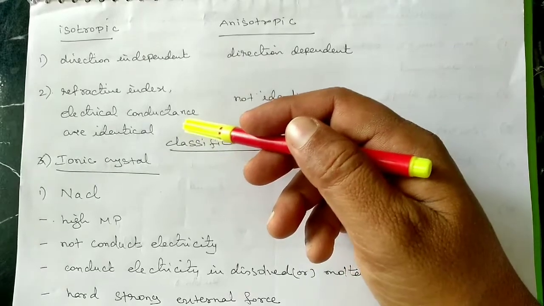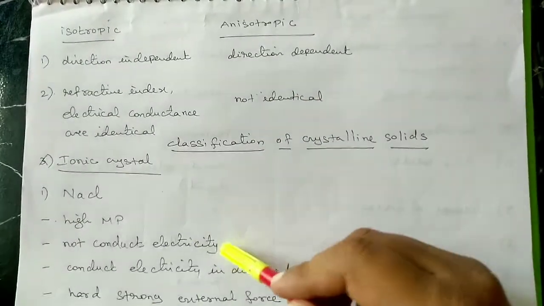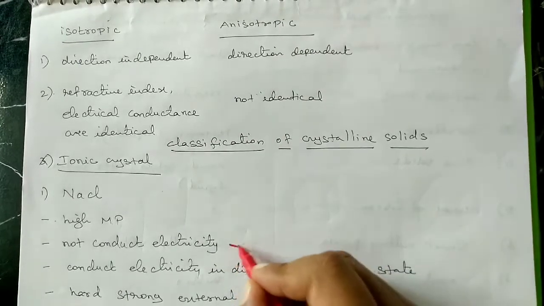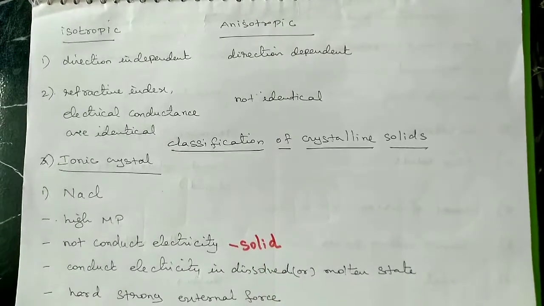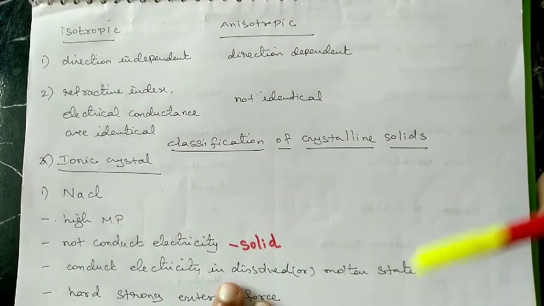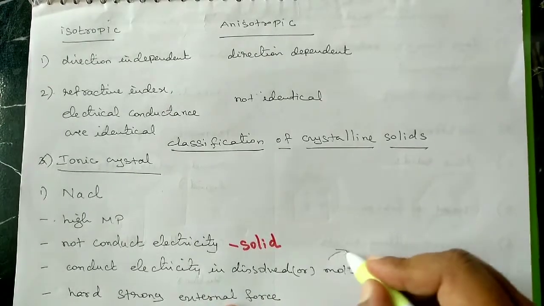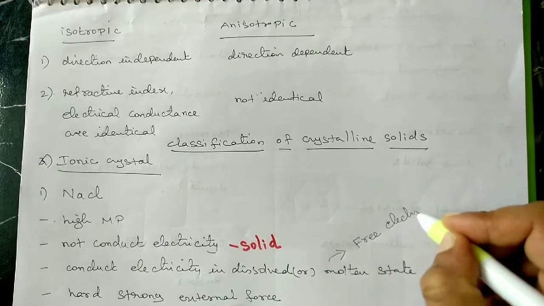So the melting point is very high, and it does not conduct electricity in the solid state. But when the ionic crystals are in a dissolved or molten state, they conduct electricity, because in the dissolved and molten state there is a formation of free ions.